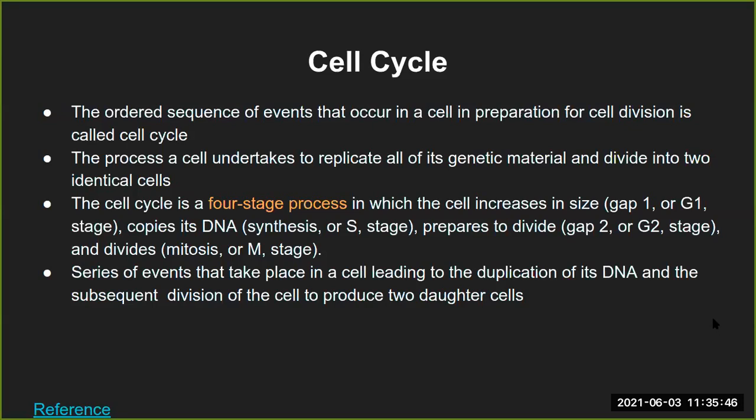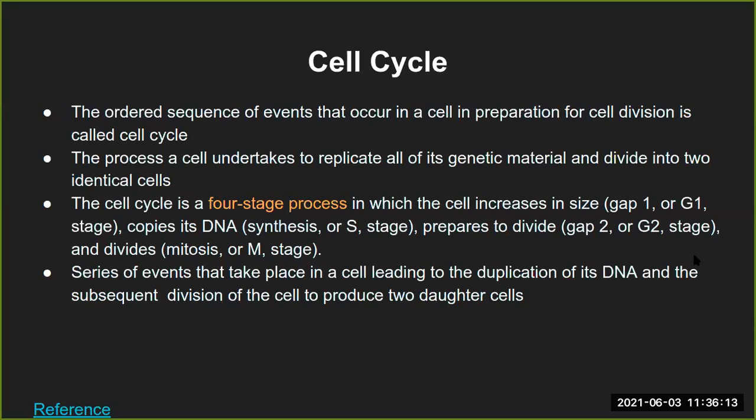So this is an ordered sequence of events that occur in a cell in preparation for cell division, right? Cell division is when the cell divides into the daughter cells. And this sequence of events, when the cell prepares for cell division, and again from this newly formed cell, it goes back to the same sequence. The whole process is known as the cell cycle.